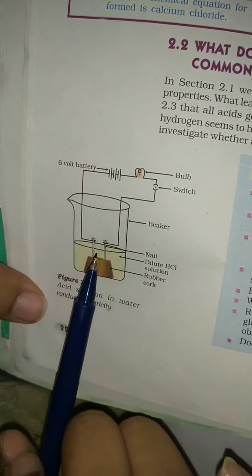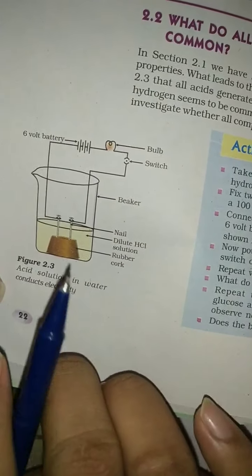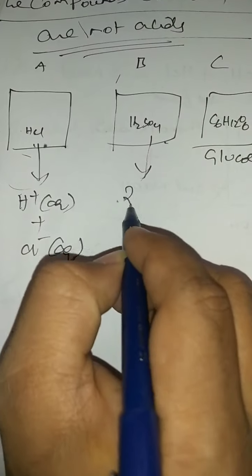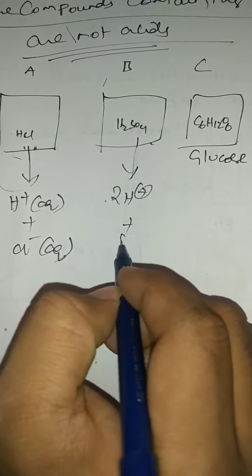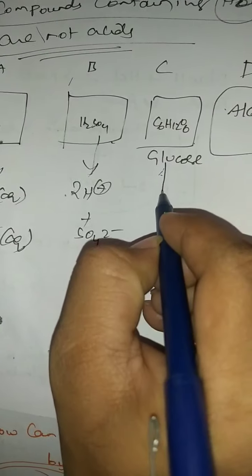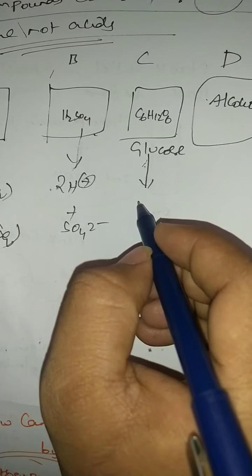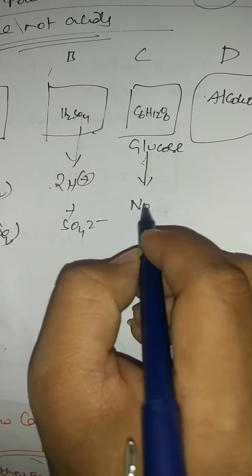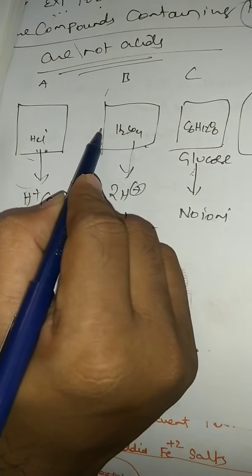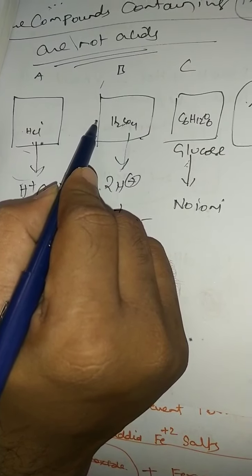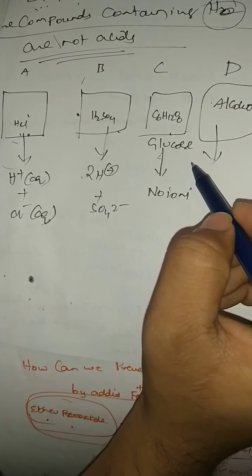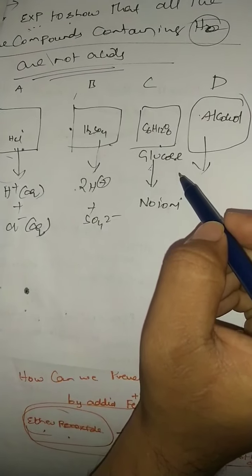Now suppose in the same beaker, instead of HCl, I take sulfuric acid. Sulfuric acid also ionizes into 2H plus and SO4 2 minus. So it also will conduct electricity. Now the same experiment is repeated with glucose. Here no ionization, because you can see the glowing of the bulb in beaker A and beaker B. But in beaker C and beaker D, the bulb does not glow. What does it indicate? I didn't observe any glow in the bulb.